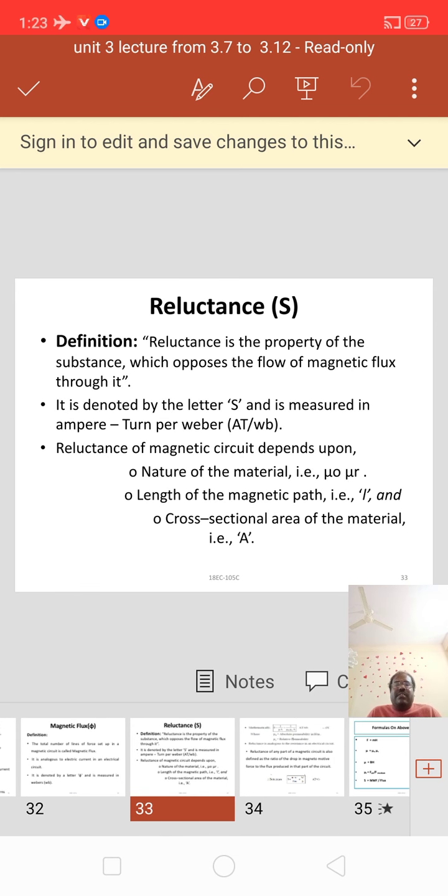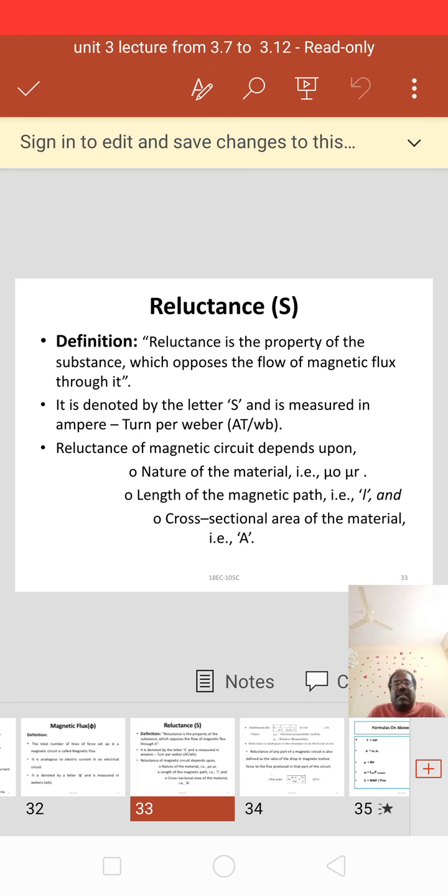Okay, next definition. Reluctance is the property of a substance which opposes the flow of magnetic flux through it. It is denoted by the letter S and is measured in ampere turns per Weber. The reluctance of a magnetic circuit depends upon the nature of the material, the length of the magnetic path, that is L, and the cross-sectional area of the material, that is A.